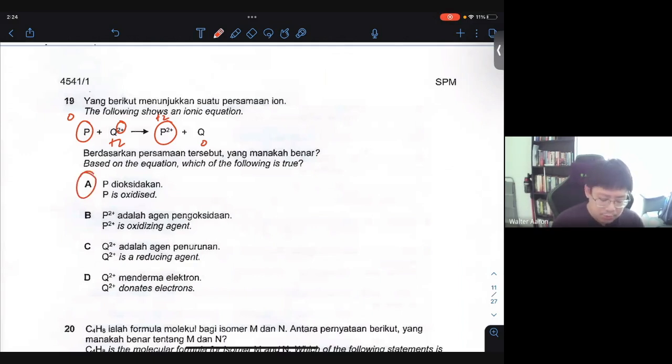Okay, why? Because we saw that P gains oxidation number. So when P gains oxidation number, it is considered an oxidation reaction. So the substance is said to be oxidized. Okay, so that's the idea.